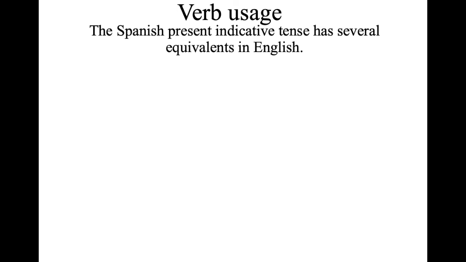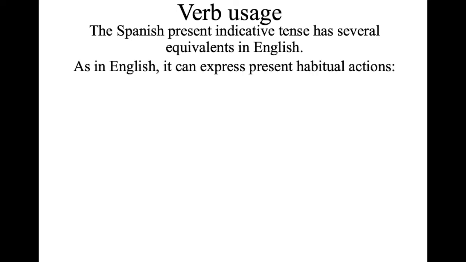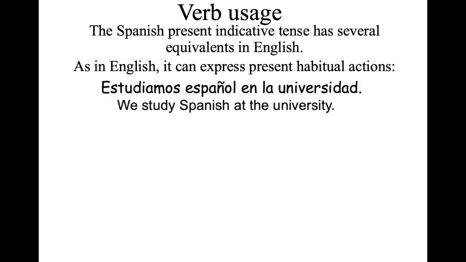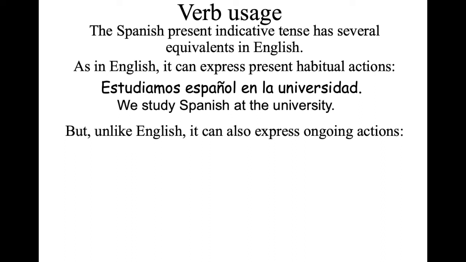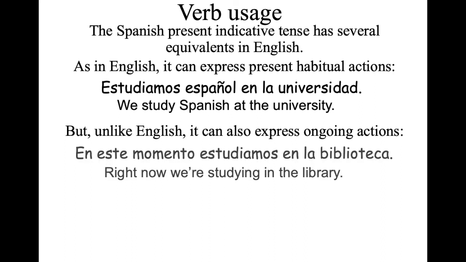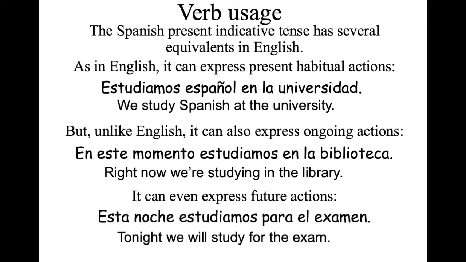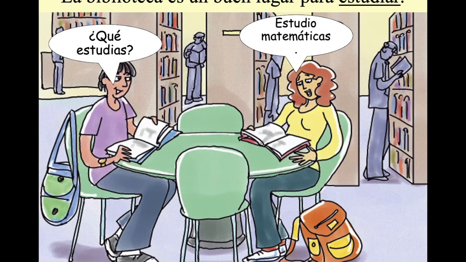The Spanish present indicative tense has several equivalents in English. As in English, it can express present habitual actions. Estudiamos español en la universidad. We study Spanish at the university. But unlike English, it can also express ongoing actions. En este momento estudiamos en la biblioteca. Right now, we're studying in the library. It can even express future actions. Esta noche estudiamos para el examen. Tonight, we will study for the exam.